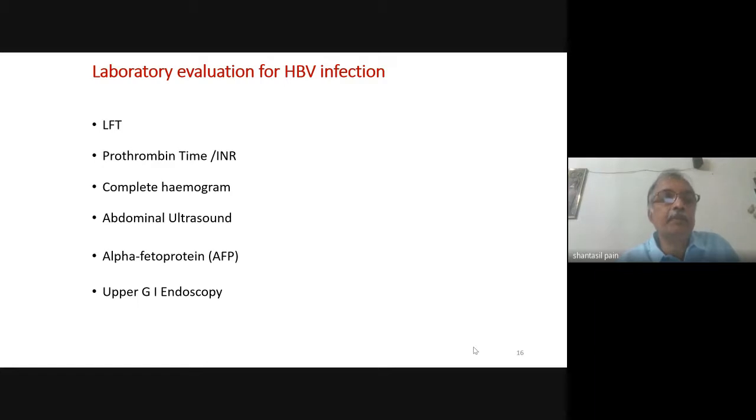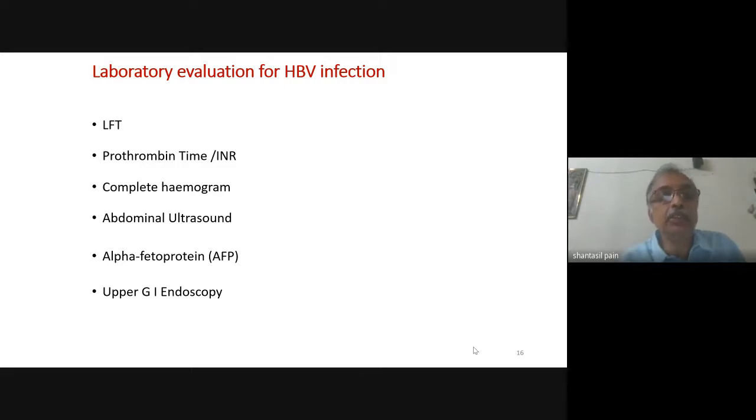Complete hemogram. As I have already said, anemia is quite common in chronic liver disease. Look at the platelet count. Platelet count is quite important. Thrombocytopenia often signifies the presence of cirrhosis. So again, when you suspect cirrhosis, we look at the thrombocyte count. If the platelet count is low, this is often a marker, an indirect marker of cirrhosis.